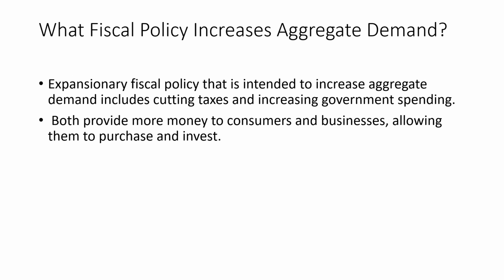Coming to the role of fiscal policy in increasing aggregate demand, when does it lead to an increase in aggregate demand? When the government goes for expansionary fiscal policy, there would be a reduction in taxes, there would be an increase in public expenditure. So this will make money pump from the hands of government to the hands of people.